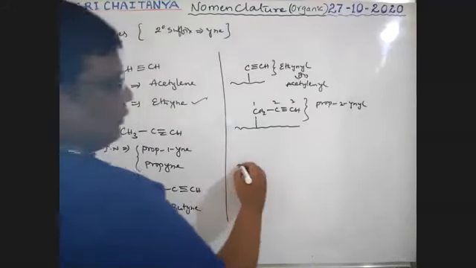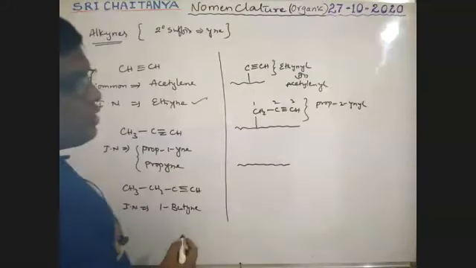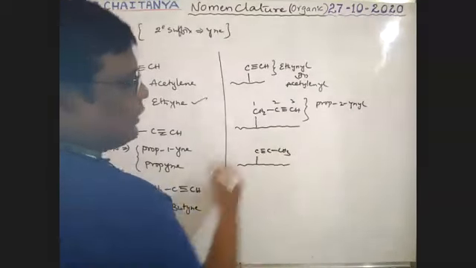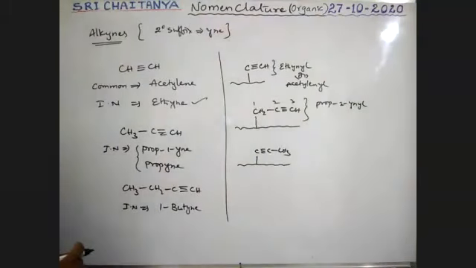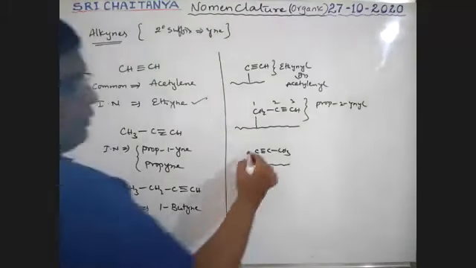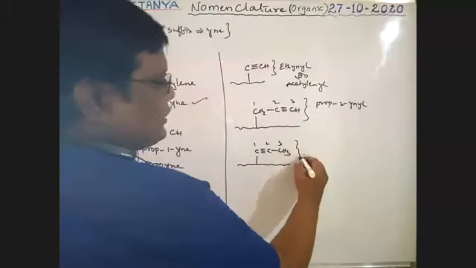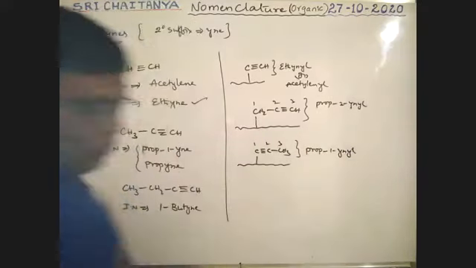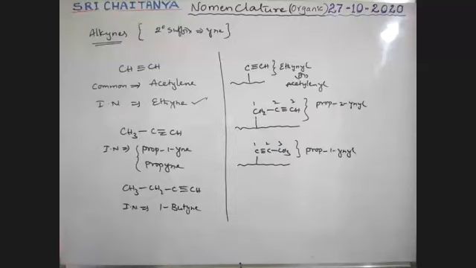For example, if the triple bond is in the longest chain, so here the triple bonded carbon is attached to this one. It is now 1, 2, 3. It is prop-1-ynyl. So 1-propynyl. Okay. So like this we are using, boys.